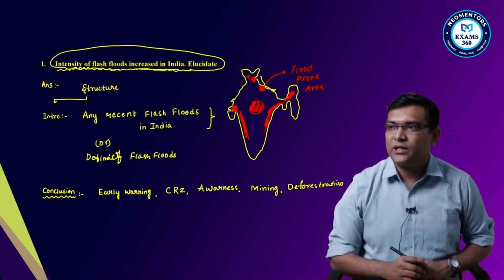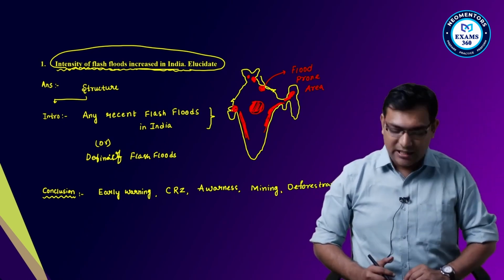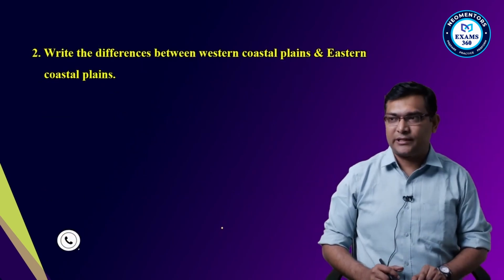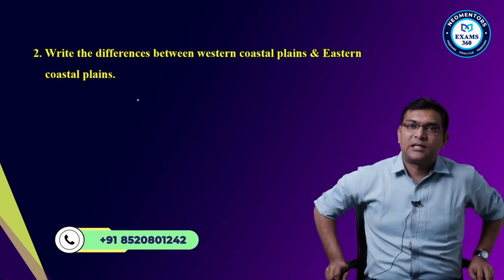So this is how the intensity of flash floods has increased in India. This is how you have to elucidate it. Clear? So now the third question, let us see the third one.